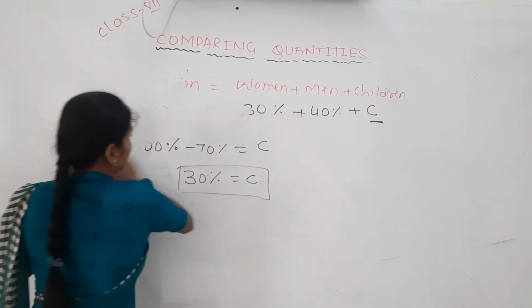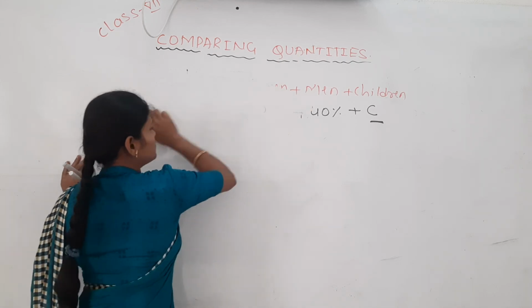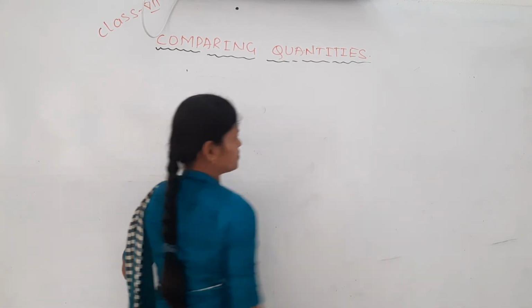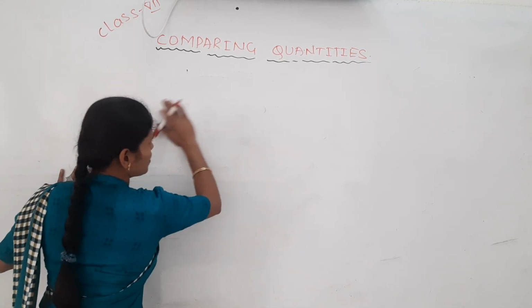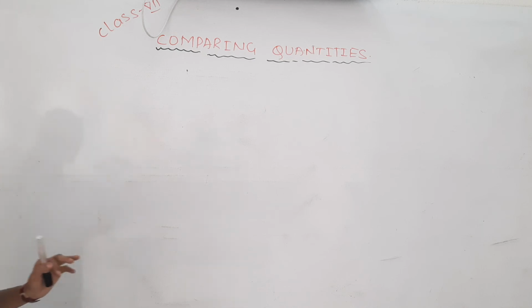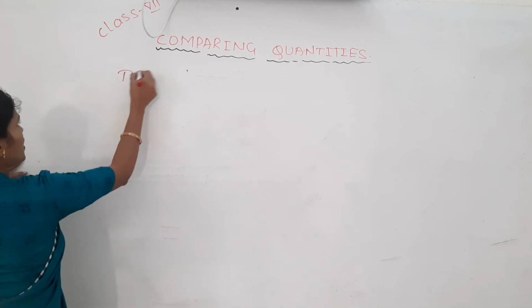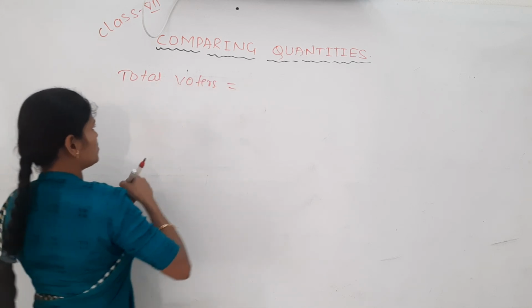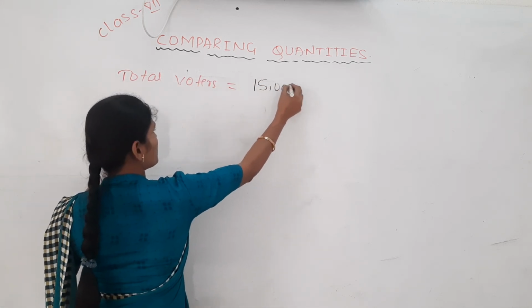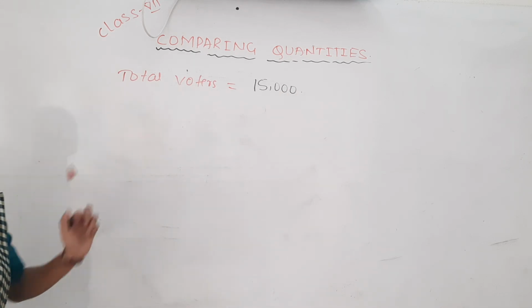Next question, 8th one. This is 7th question over. What is the 8th question here? Out of 15,000 voters in a constituency, 60% voted. Total voters, how many? 15,000 voters are there in that constituency. How many have voted? 60% of them have voted.